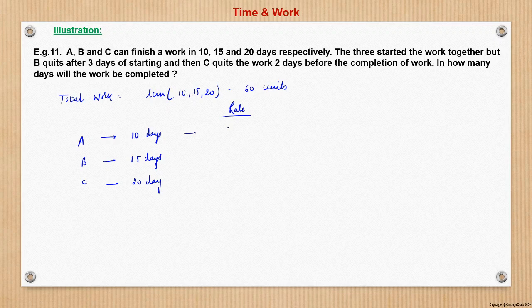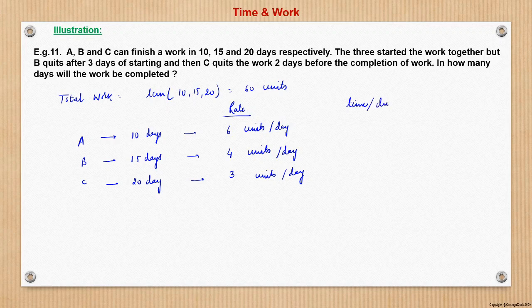For A, it will be 60 by 10, which is 6 units per day. For B, it will be 60 by 15, which is 4 units per day. And for C, it is 60 units to be done in 20 days, so 3 units per day, right?